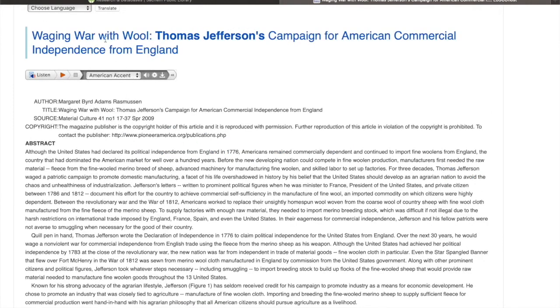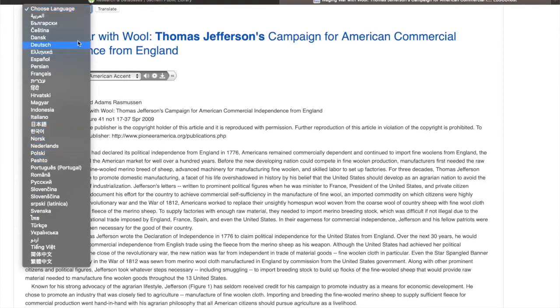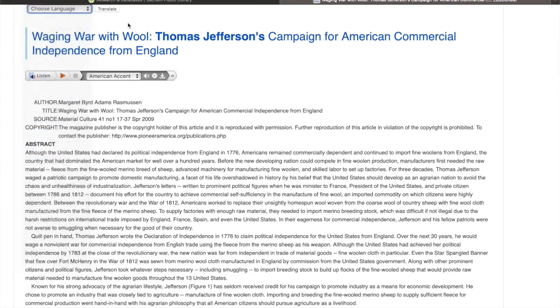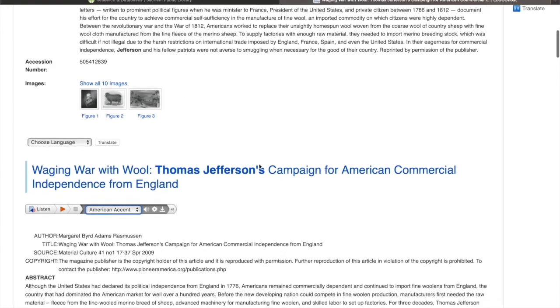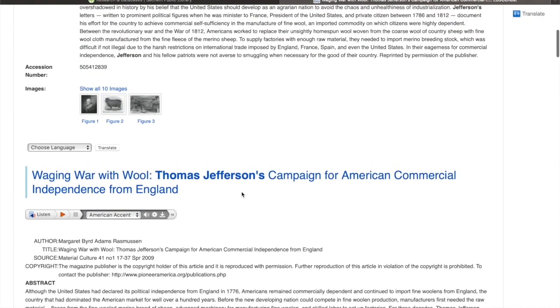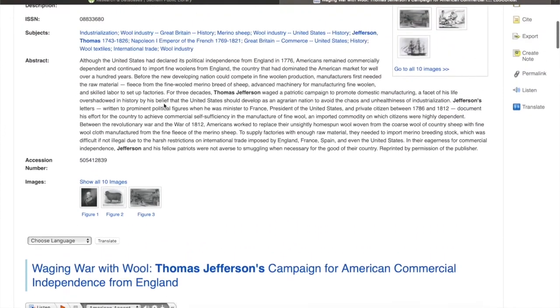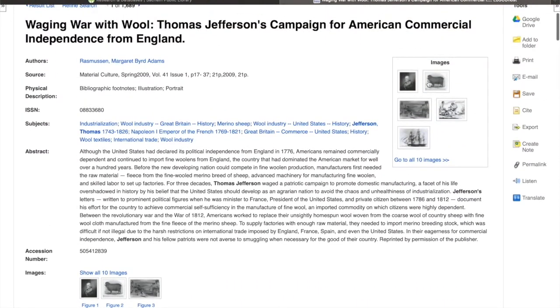And you can choose the language that you want, and you can choose whatever language you need to. You can also change the voice that you're hearing. And if there's any images, we have all the images right here. There's also some images that you can view on this article as well, and they'll be over here or down here.